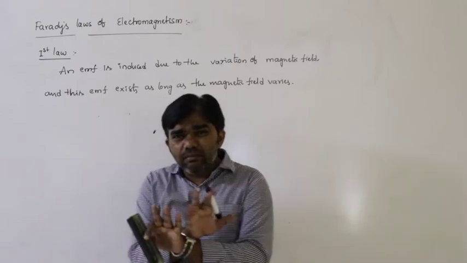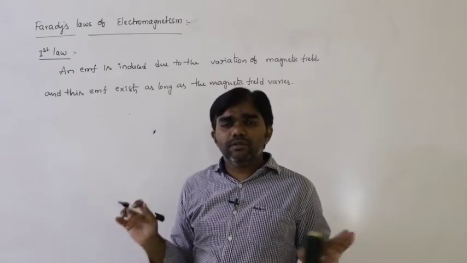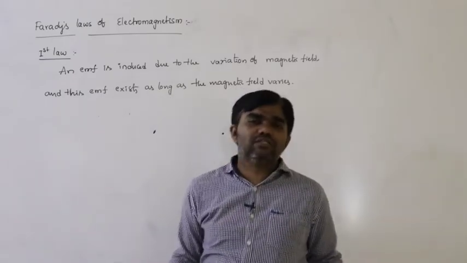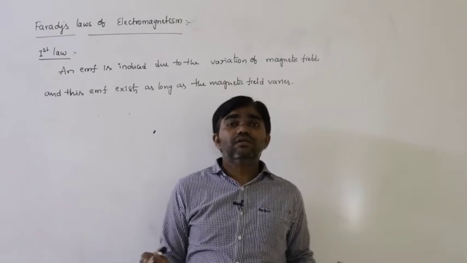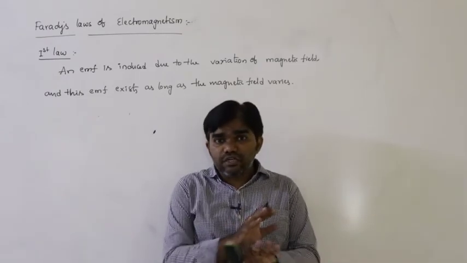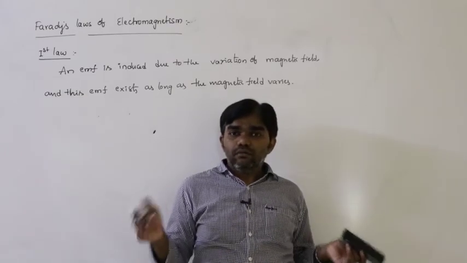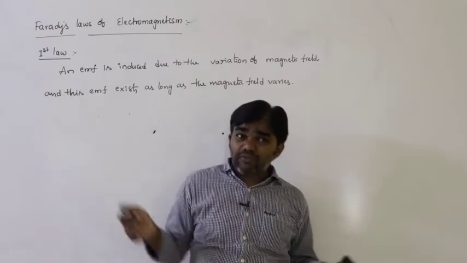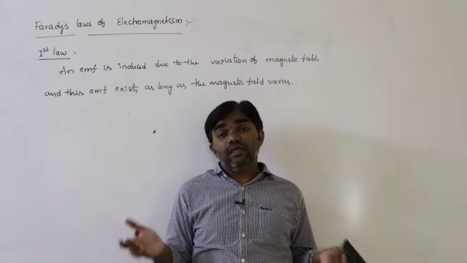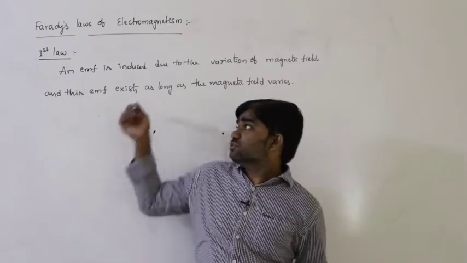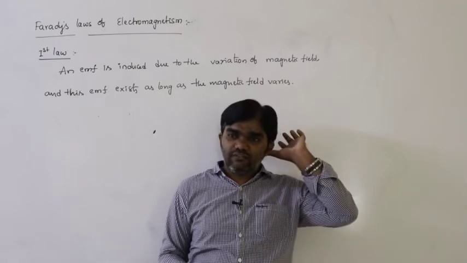If the variation of the magnetic field is stopped, so that means the magnetic field does not vary, then what happens? If the magnetic field does not vary, EMF is also not produced, EMF is also not induced. So that is Faraday's first law.